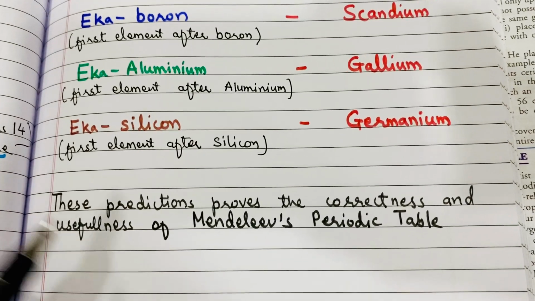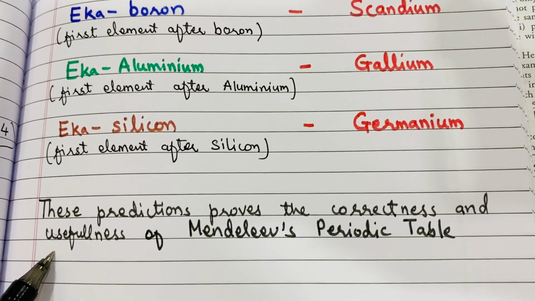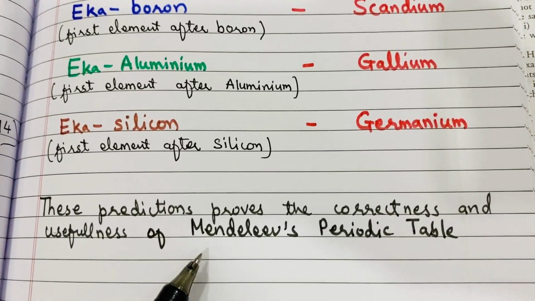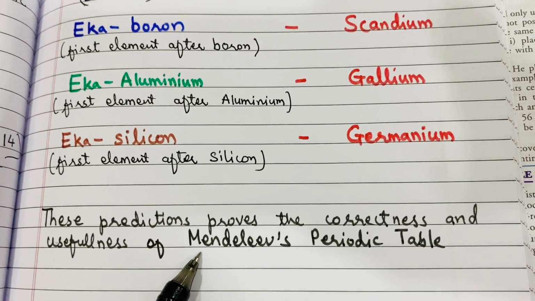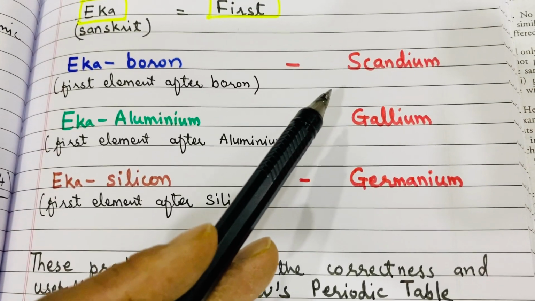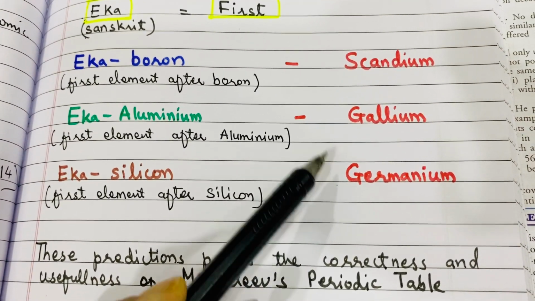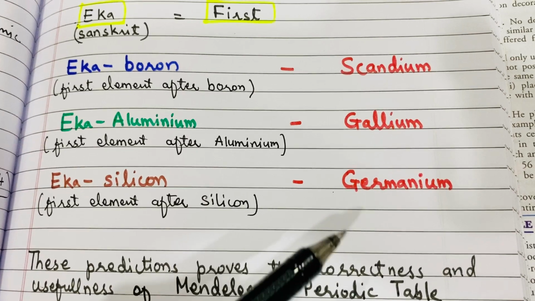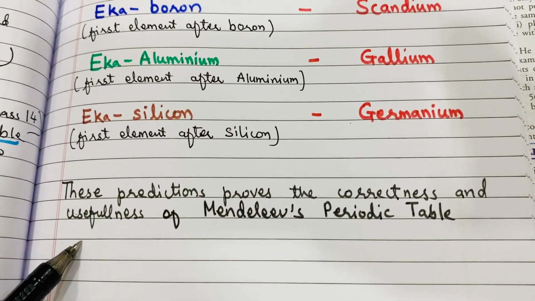So in this way, this prediction proves the correctness and the usefulness of Mendeleev's periodic table. That means Mendeleev's predictions were so accurate that he could predict the elements well in advance, and in future the same elements were discovered having similar chemical properties. So in this way, this is the usefulness of Mendeleev's periodic table.